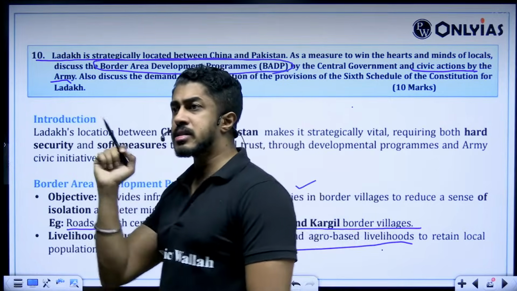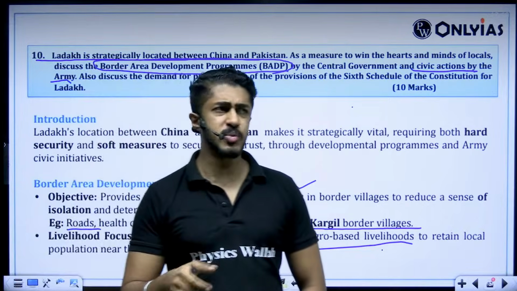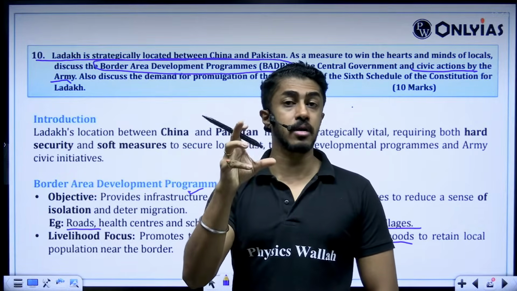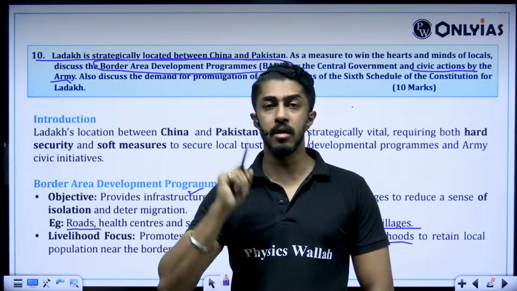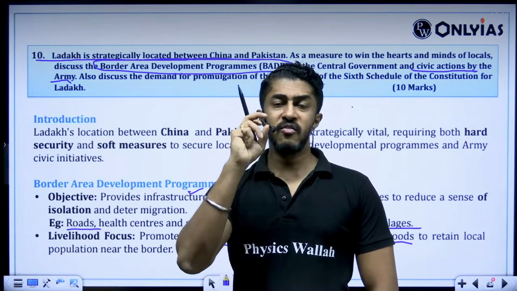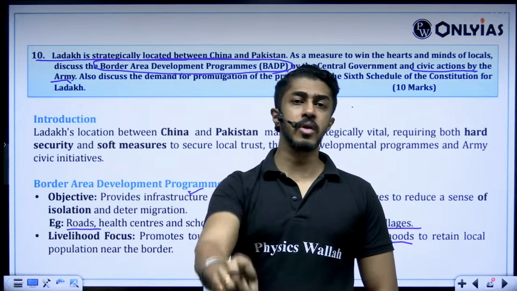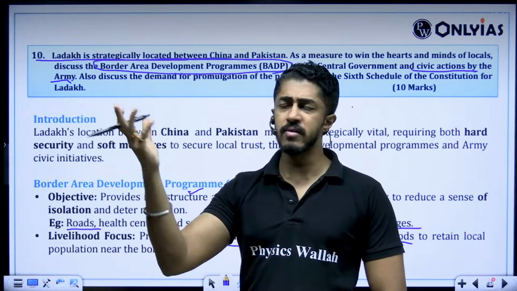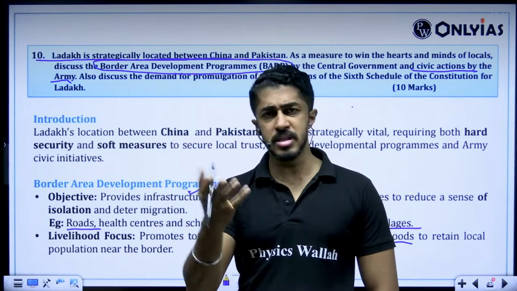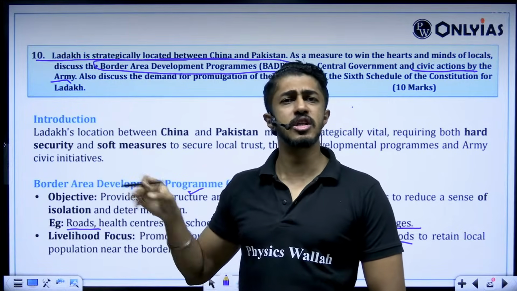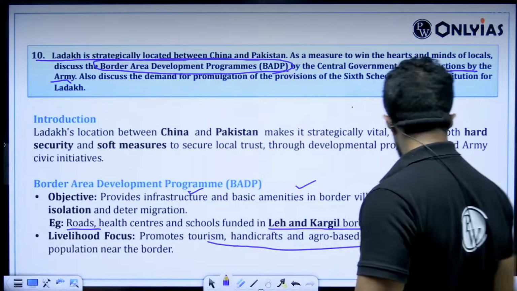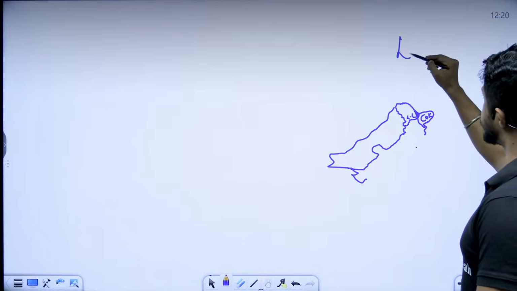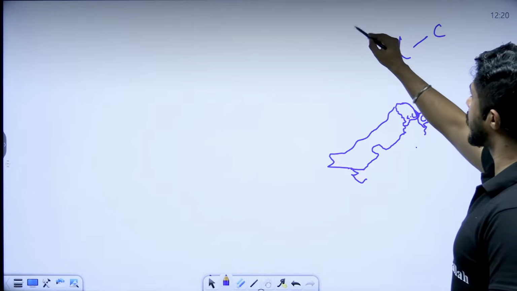If you have always read The Hindu newspaper, like any other UPSC aspirant, or even Indian Express, because I am yet to see any paper particularly writing things in support of the central government, you will ask: why does the center not want to give Sixth Schedule status to the tribals in Ladakh? Almost everywhere else they are protected, either by the Fifth or the Sixth Schedule. Why only in Ladakh is this exception there? The reason is again the geography. Ladakh is sitting between China and Pakistan.